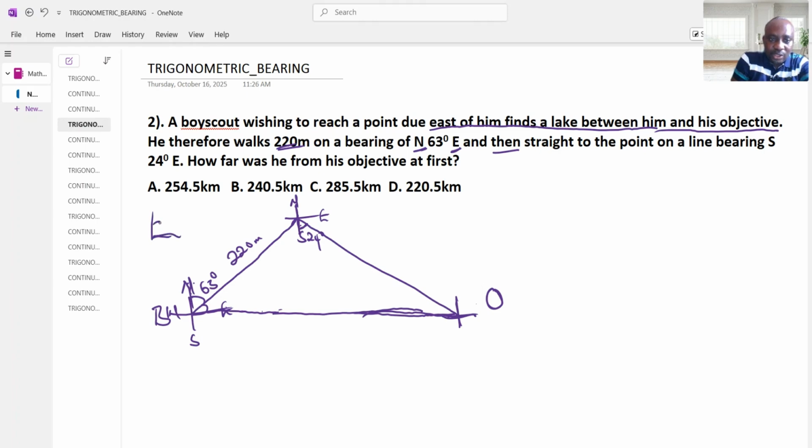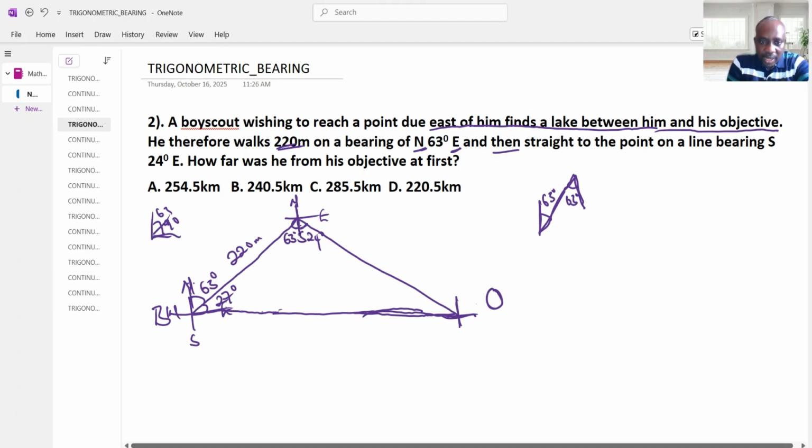When you see something like this, it's 90°, and we have 63 here, so the remaining one will be 27°. If this angle is 63, this other angle will be 63. We call it an alternate angle.